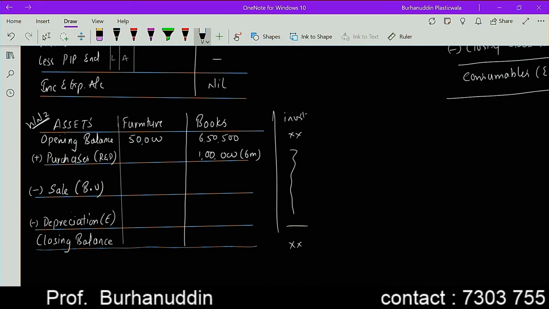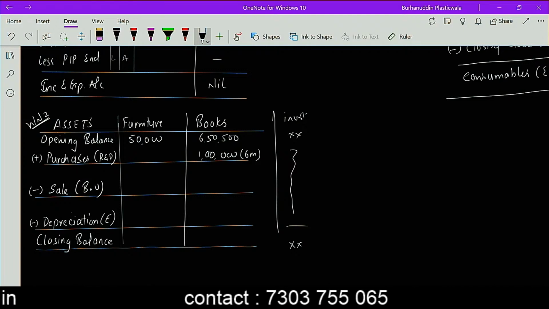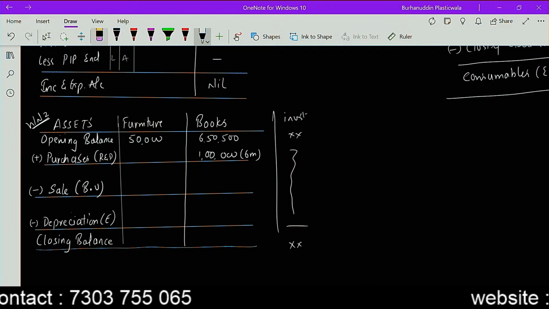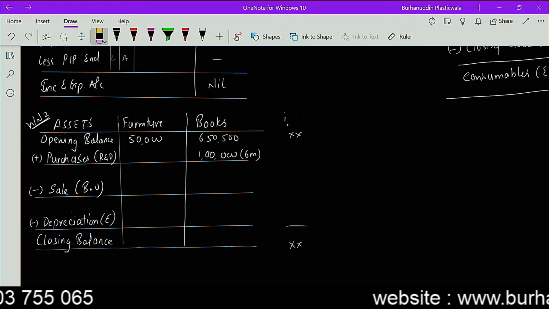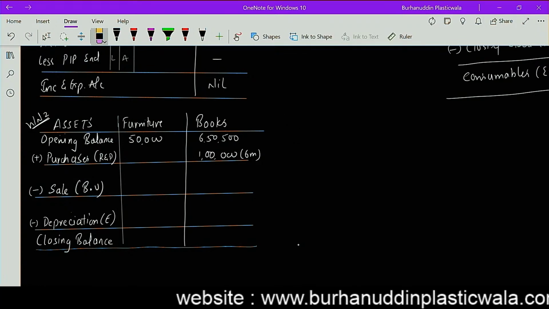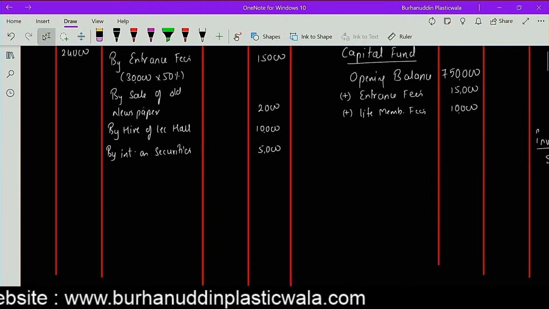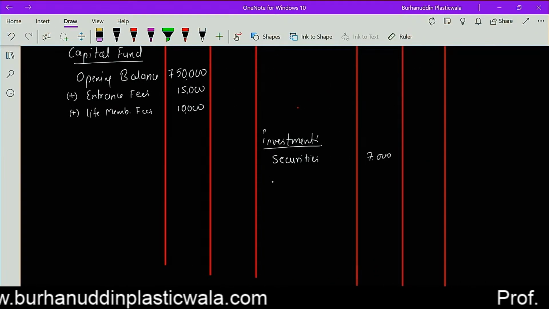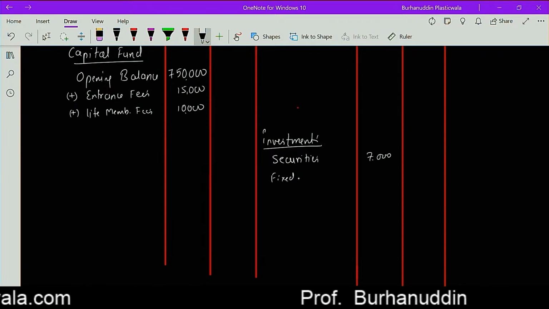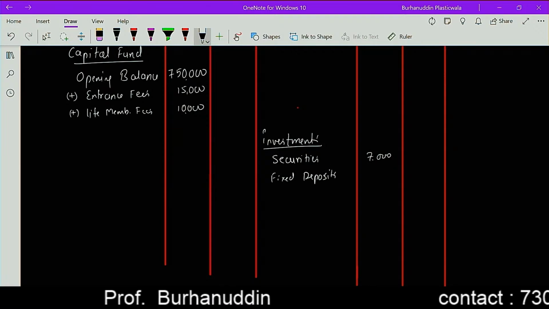See, if it was the very first day of our lecture, I would have told you, okay, make a working note. But now we have a very good grip of this chapter. So what I'm going to do, I am not going to write it in the working note. I am going to directly write it in the balance sheet. Do we understand this, Netra? Is it clear? Fixed deposits.